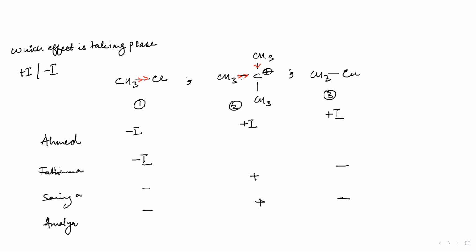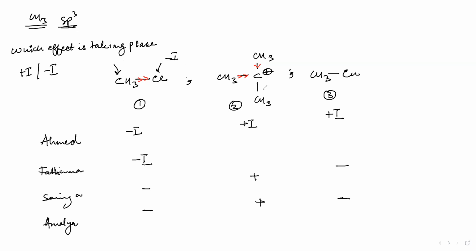It is not a functional group. See what is not a functional group? The CH3. Alkane is not a functional group. First of all, alkane is the most primary organic molecule that you can have. So you will first of all identify that. For example, CH3, this is an sp3 hybridized carbon atom. This is an alkyl group. You will identify the alkyl group and see what is happening here. Alkyl group is giving electrons. So this chlorine is showing minus I.